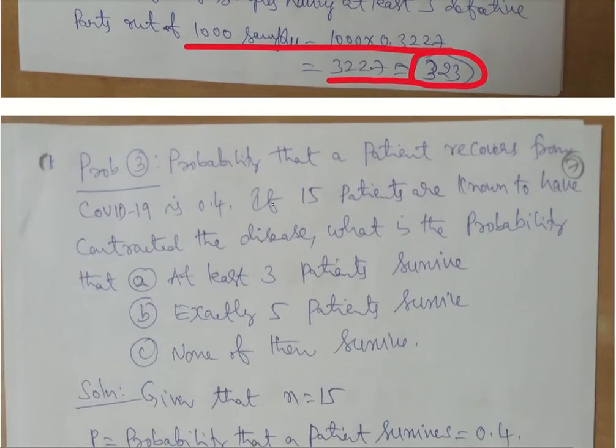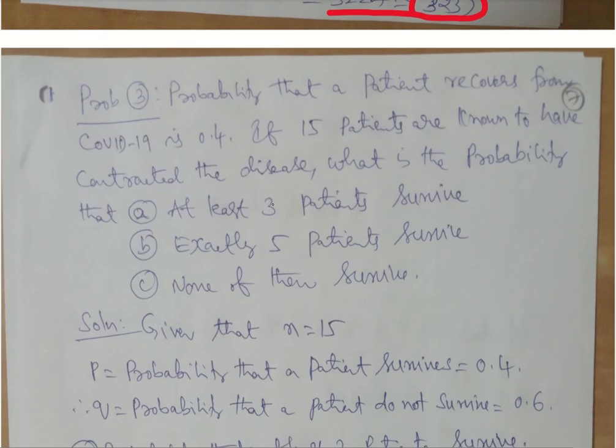So, next problem. Probability that a patient recovers from COVID-19 is 0.4. If 15 patients are known to have contracted the disease, what is the probability that at least 3 patients survive, exactly 5 patients survive, none of them survive?